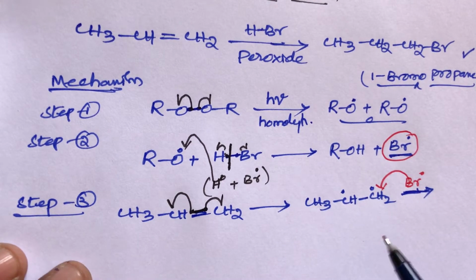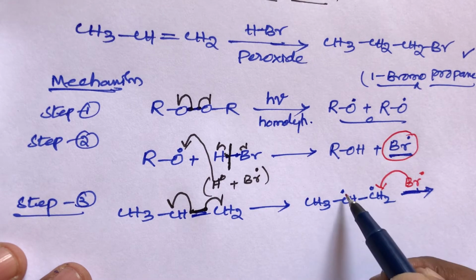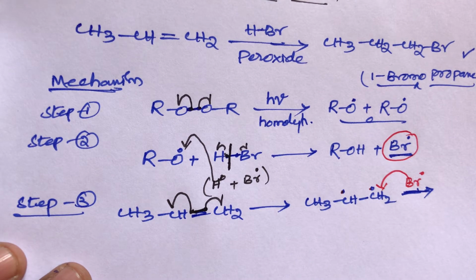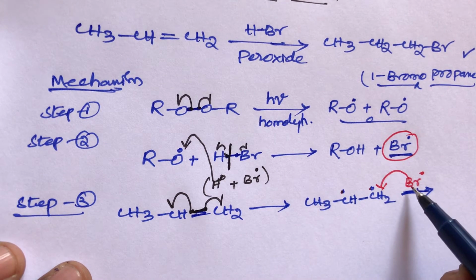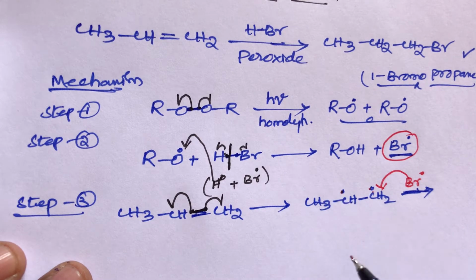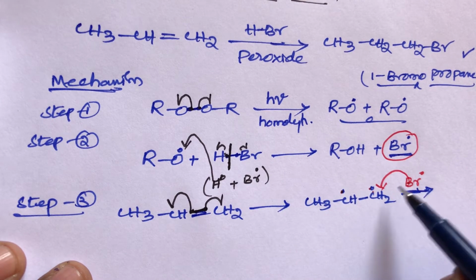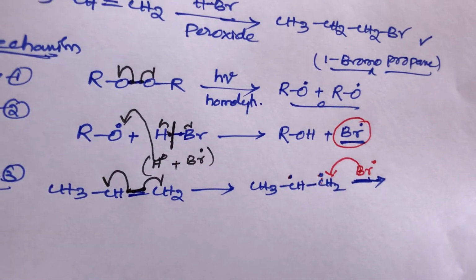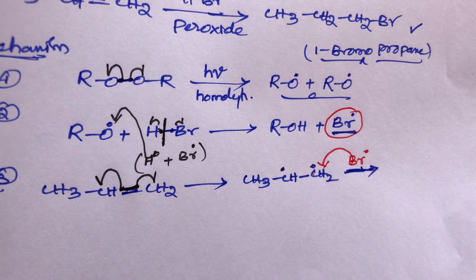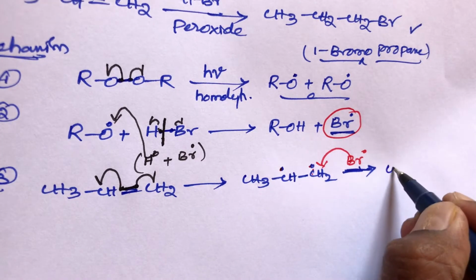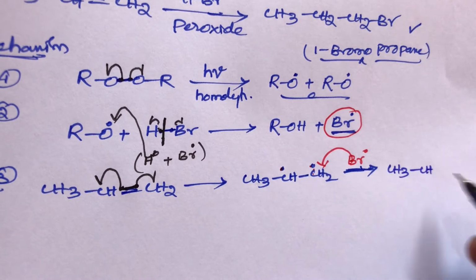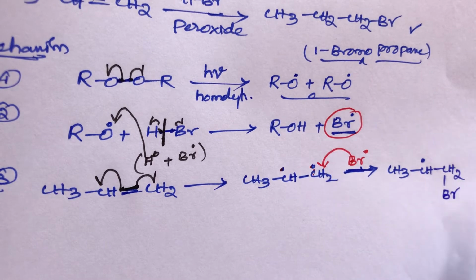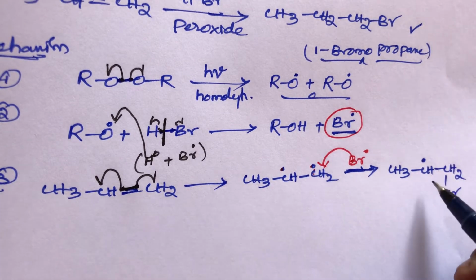Here two possibilities are there, student. Both free radicals are neutral, one free radical here and one free radical here, both electrically neutral, so both are equal. That's why the Br free radical can attack this position or this position. Now take the first case. This Br free radical will attack this position. An intermediate product will be formed, that is CH3 CH free radical, then CH2 Br. This is a secondary free radical.